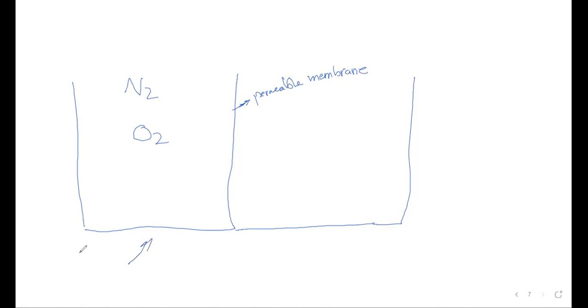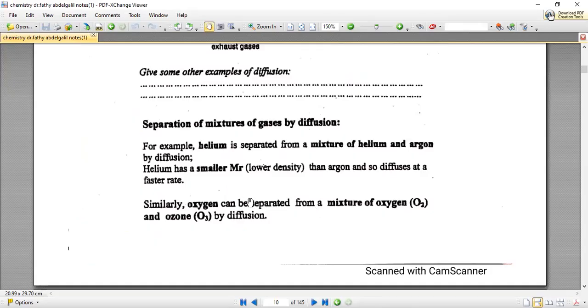If you apply some heat here, the particles which have the lower molecular mass will pass through the membrane first. So this can be used as a method for separating gases. Yes, we can separate the components of air by the diffusion process. The gaseous particles which have lower molecular mass will diffuse first.